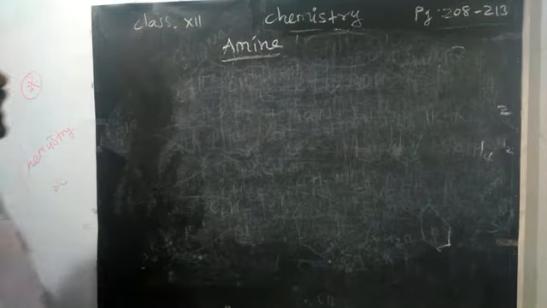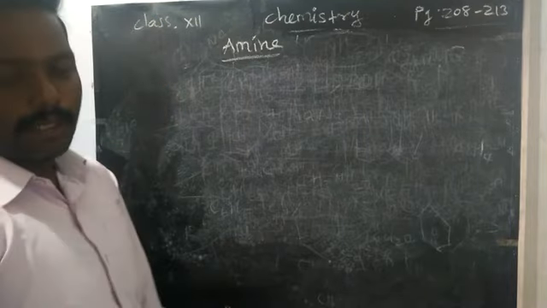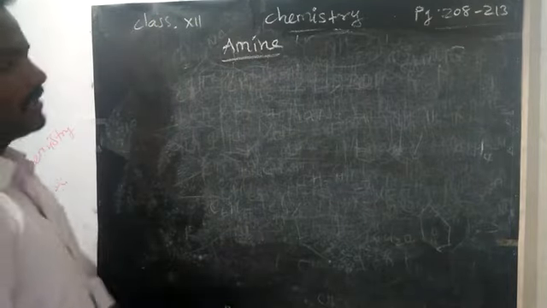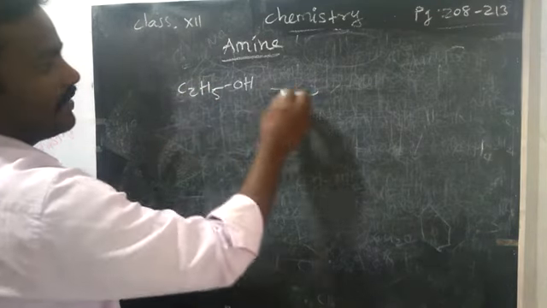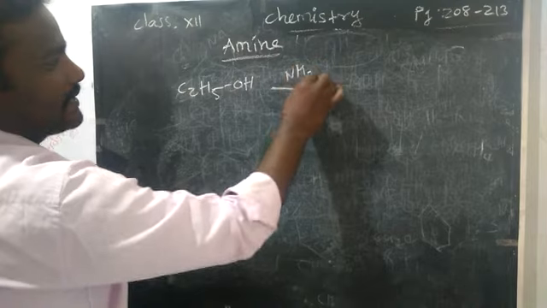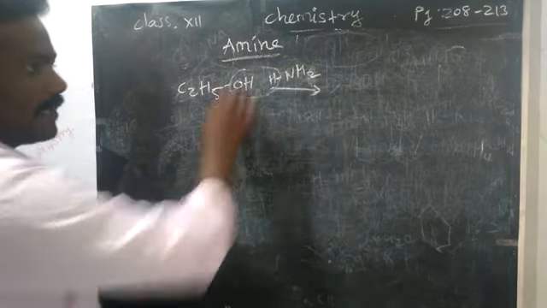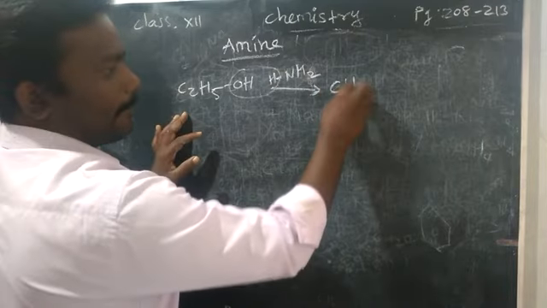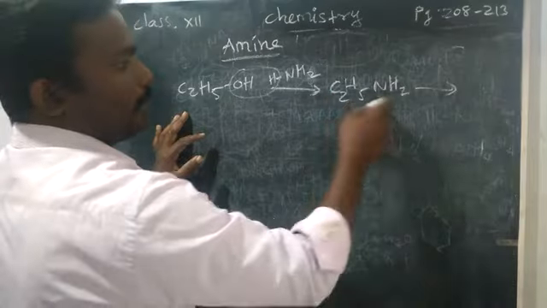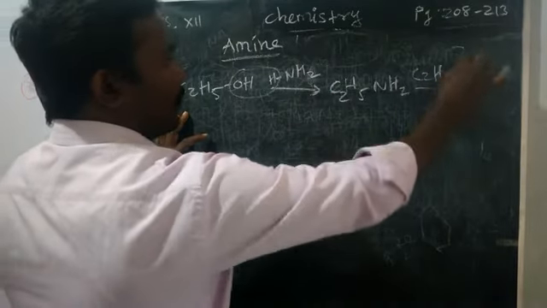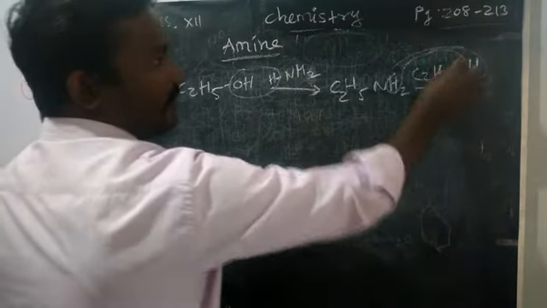Next, aminolysis of hydroxyl compounds. What is a hydroxyl compound? A compound with an OH group is called a hydroxyl compound. So for aminolysis of a hydroxyl compound, we are going to take ethyl alcohol with ammonia, NH3. How will you split the NH3? N, H. Water will go, so you will get the primary amine, C2H5NH2. Further, if you add one more ethyl alcohol, C2H5OH, what will happen? One of these two hydrogens will go as water with the O.